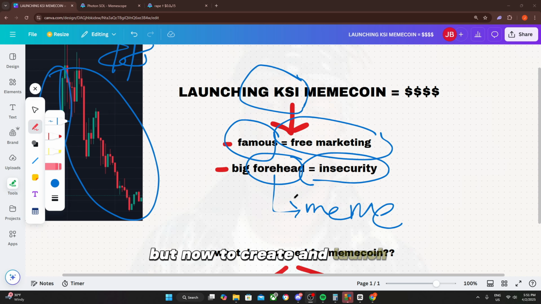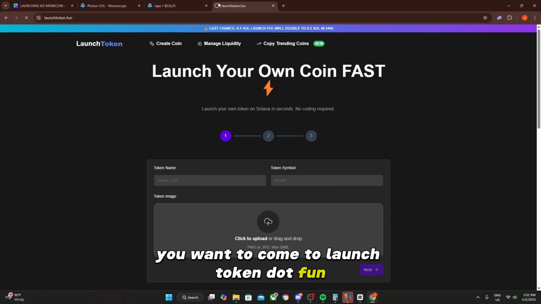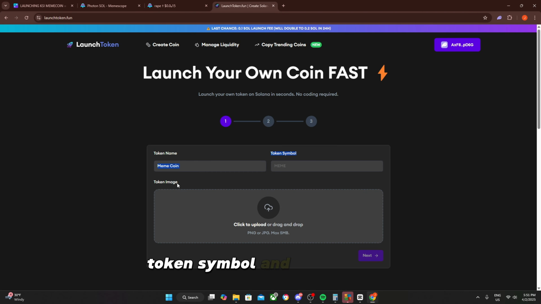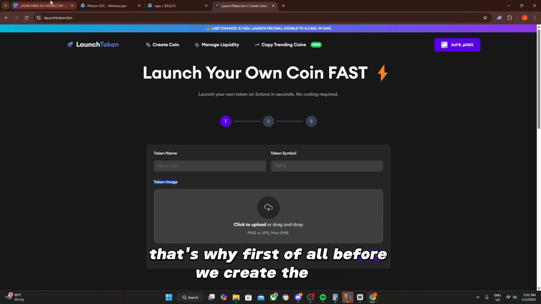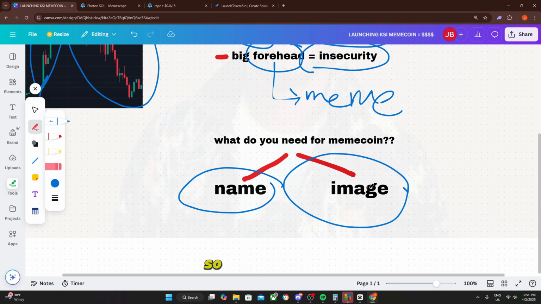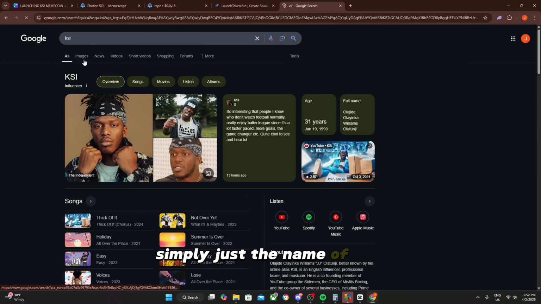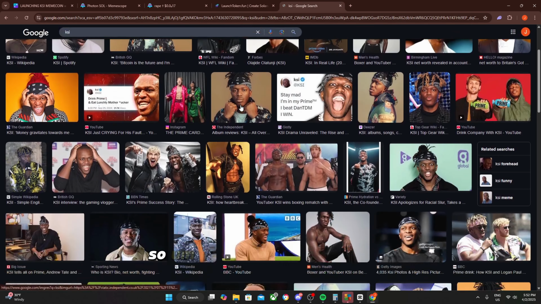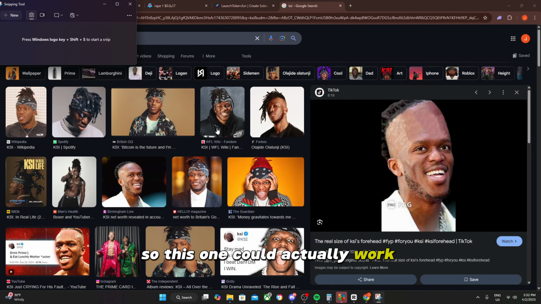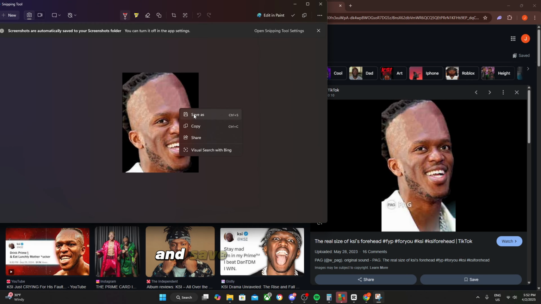But now to create and launch your own coin, you'll want to come to launchtoken.fun. And here you'll be able to create your own coin by putting the token name, token symbol, and token image. And that's why, first of all, before we create the coin, we have to find a name and an image for the coin. So for the image, I'm gonna go on Google and just type in KSI. Simply just the name of the celebrity, right? So this one might actually work because it's a bit exaggerated, so this one could actually work really well. So I'm actually gonna screenshot this one right here and save it to your PC.